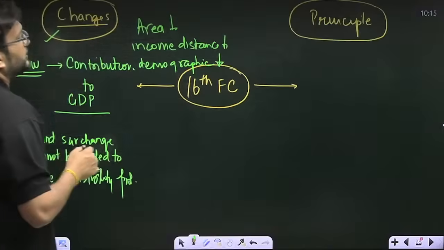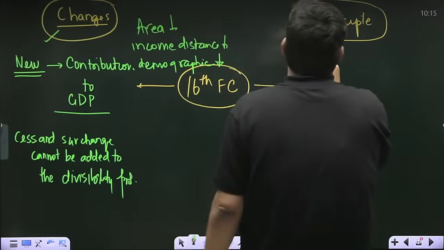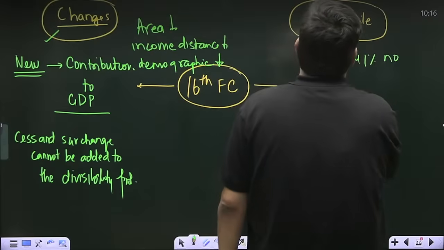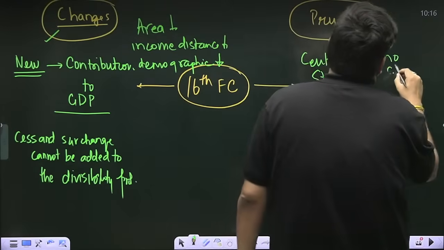And when we talk about the principles, center 41%, no change, center state, no change. Why?